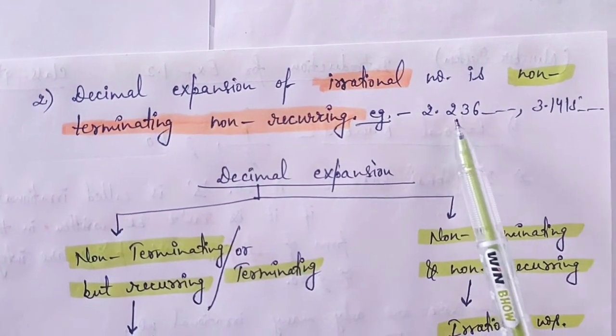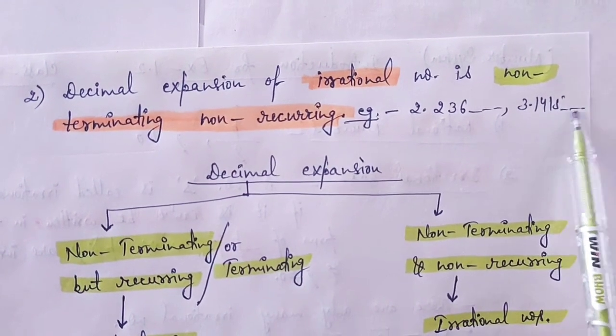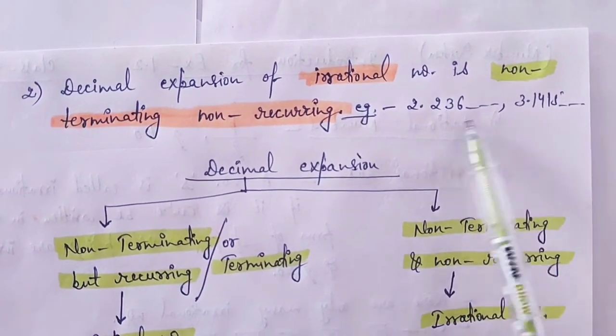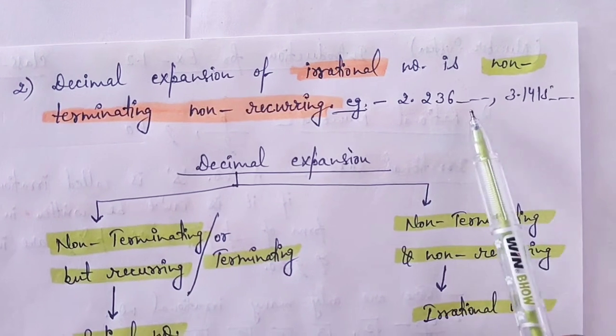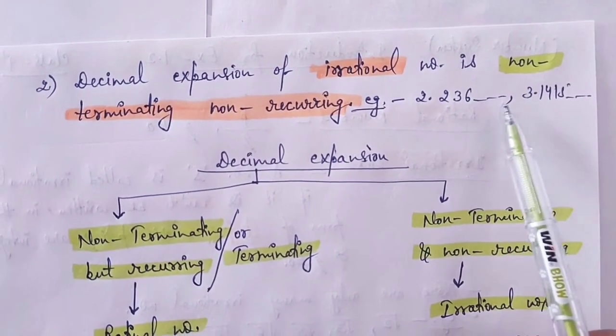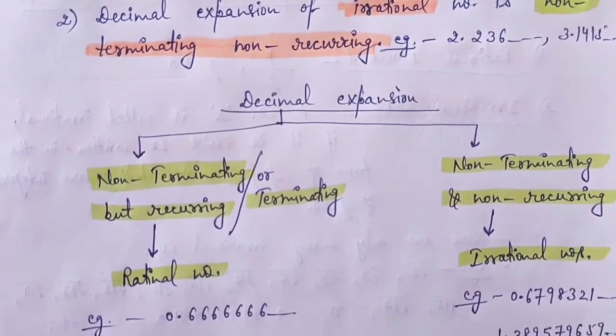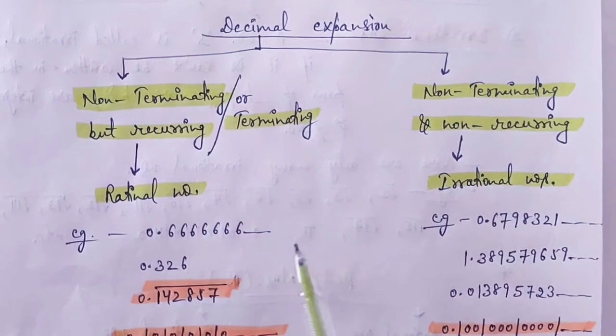For example, 2.236 and so on, 3.1415 and so on. There will be no bar, and there will be dashes at the end of the numbers. It means it is going on. It will be non-terminating and non-recurring. We can see this through a graph.